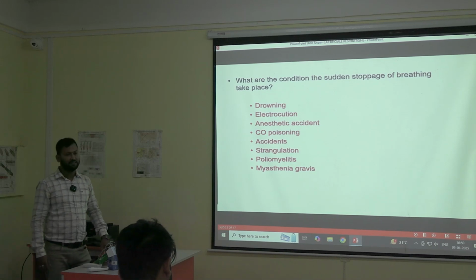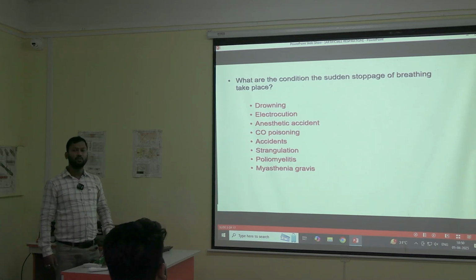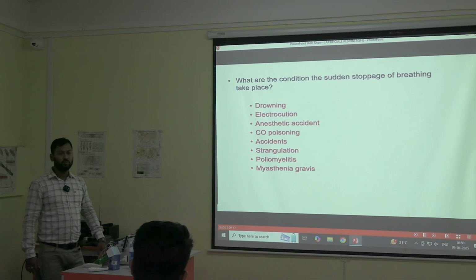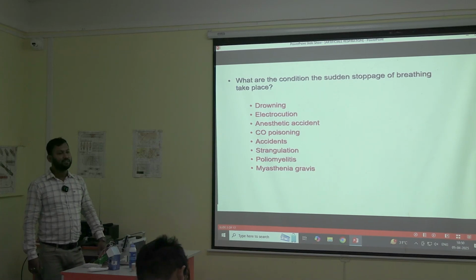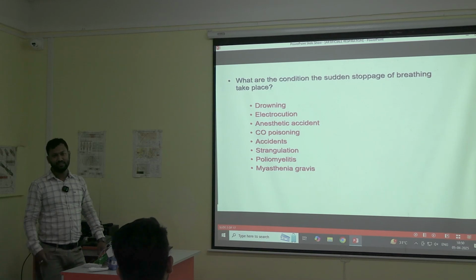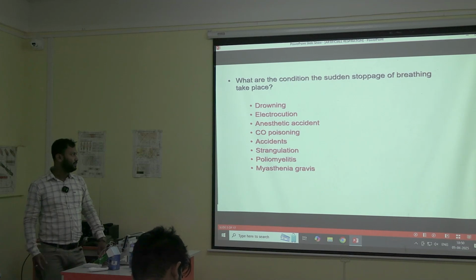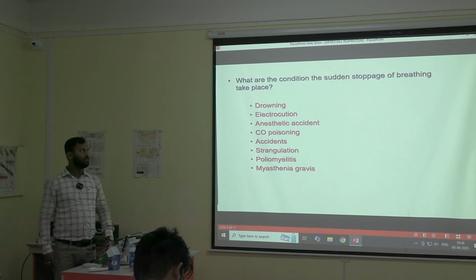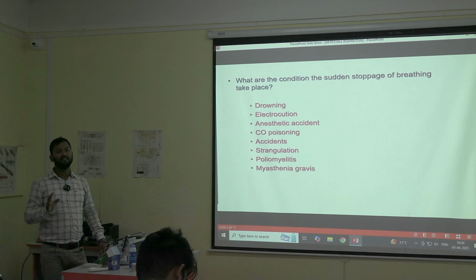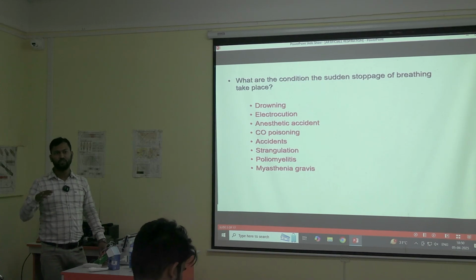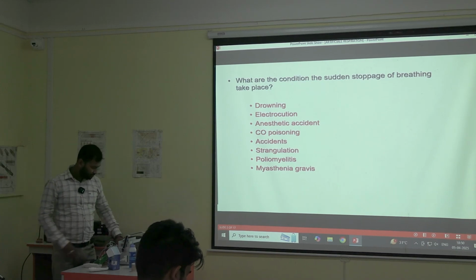Then poliomyelitis, do you know about poliomyelitis? Poliomyelitis is a condition caused by a virus in which the person will have respiratory paralysis. There will be respiratory paralysis of the muscles. So in that case, the person will not be able to breathe. And myasthenia gravis. So these are the conditions in which certain stoppage of respiration or breathing can occur.